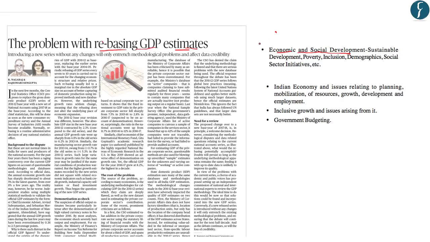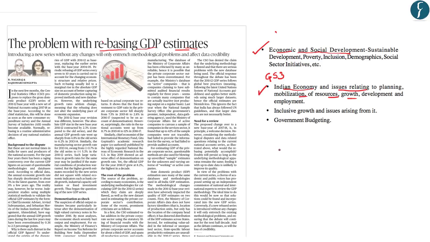As far as the prelims exam syllabus is concerned, this gets covered under economic and social development. As far as the mains syllabus is concerned, this particular article is very important for the GS3 mains paper under Indian economy and issues related to planning, mobilization of resources, growth and development and employment.